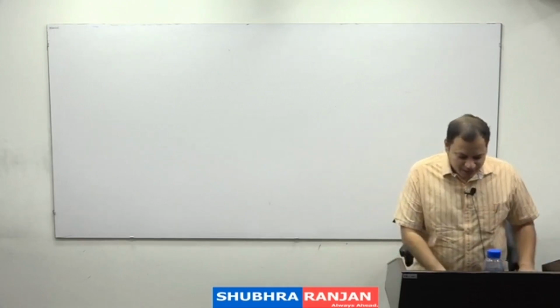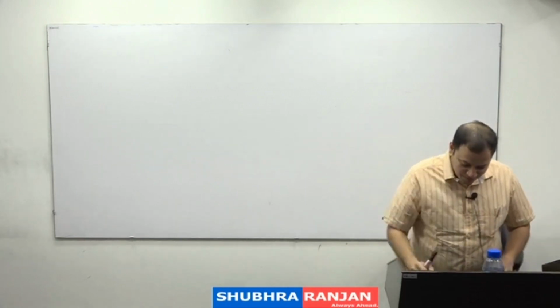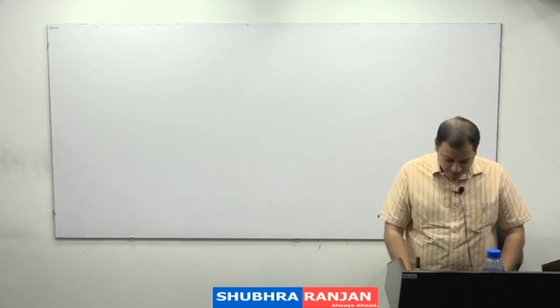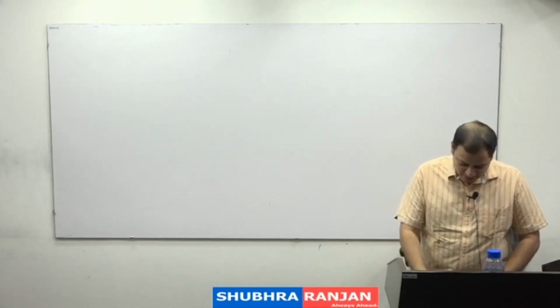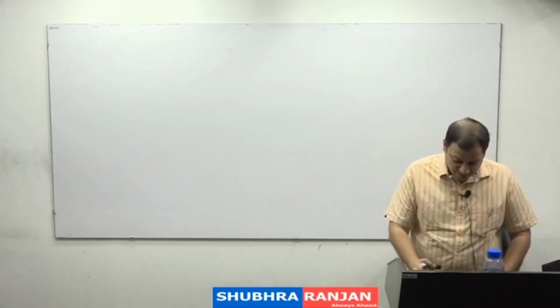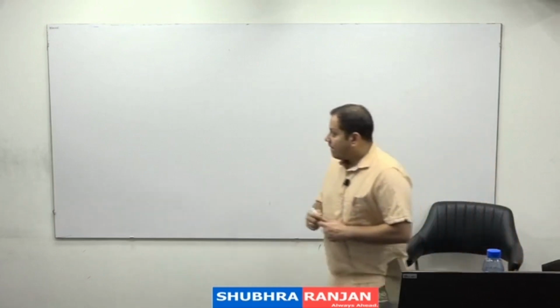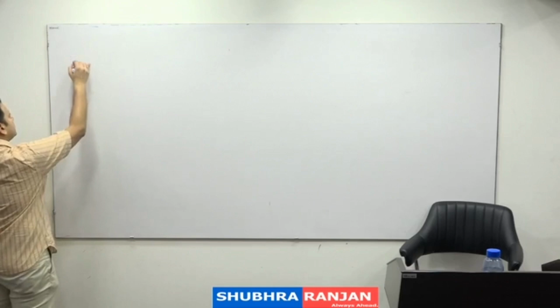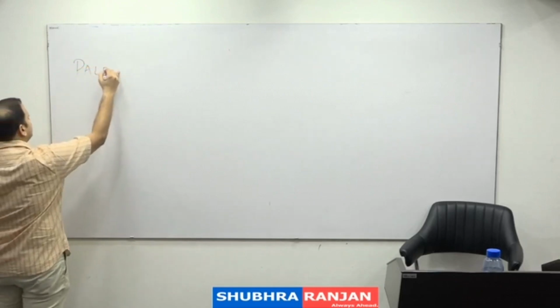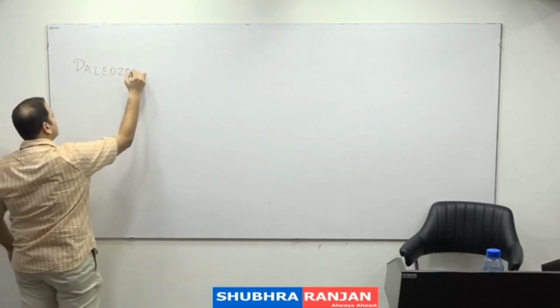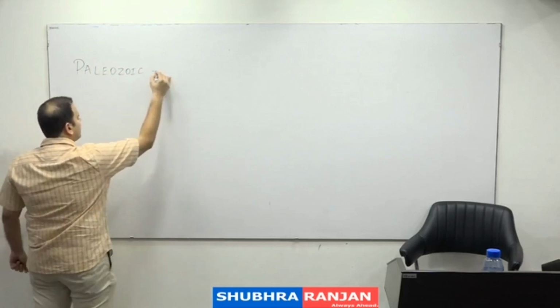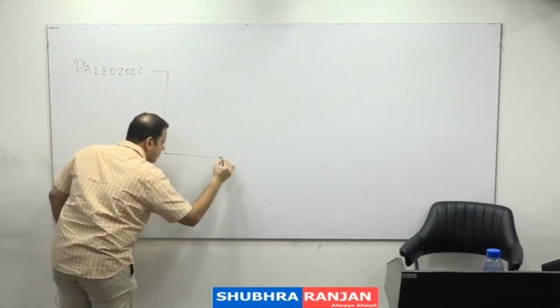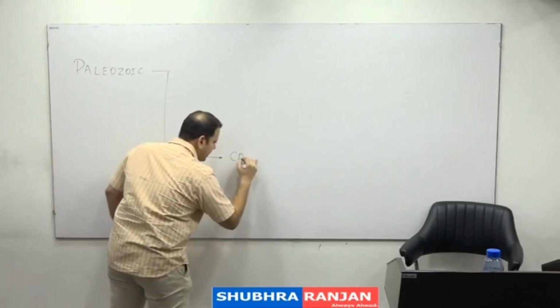Then we come to the next period, that is what is known as the Paleozoic period. Have you gone through that chapter of NCERT जिसमें ये दिया है? Have you gone through that table? And the Paleozoic is divided into Cambrian.